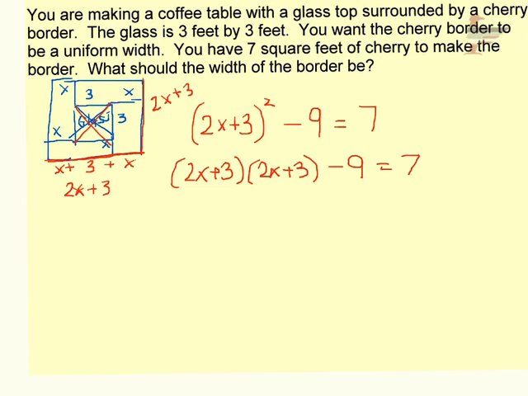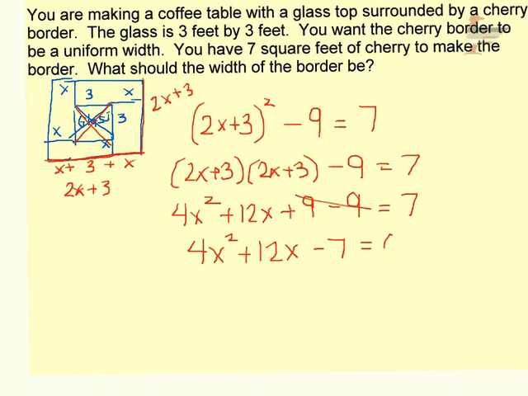Okay, so FOIL that out, so 2x times 2x is 4x squared. My outer term is going to be 6x, and my inner term is another 6x, so if it's okay, I'll do that combination all together. 3 times 3 is 9. Those cancel out. I'm going to subtract the 7 over so that I can set it equal to 0.